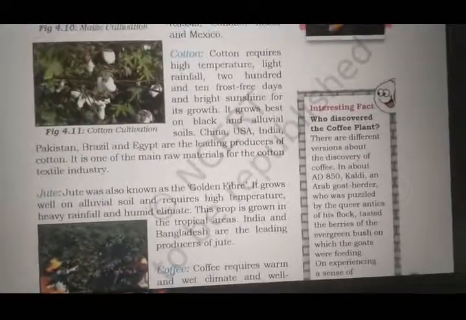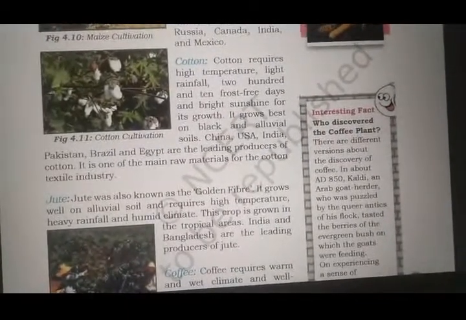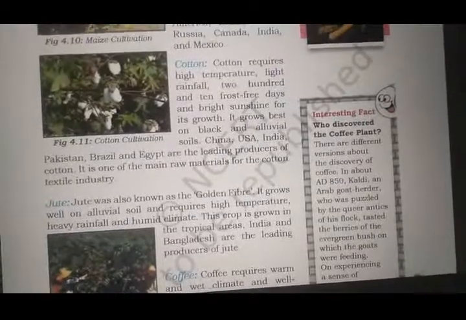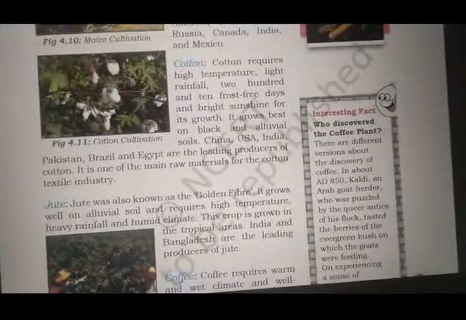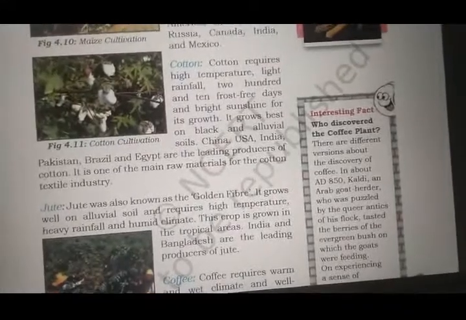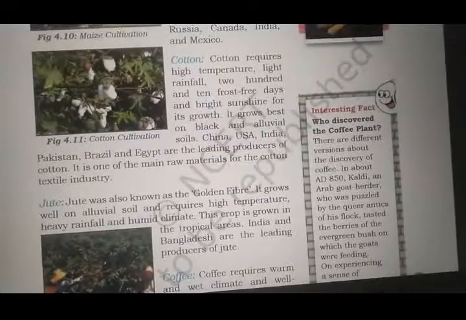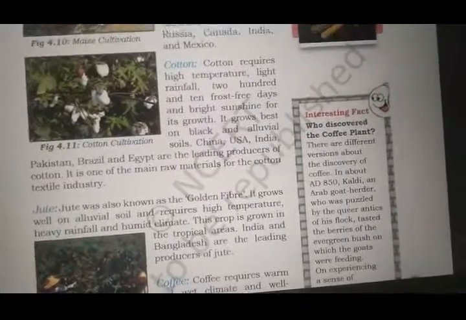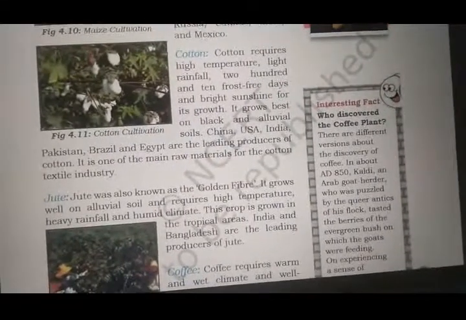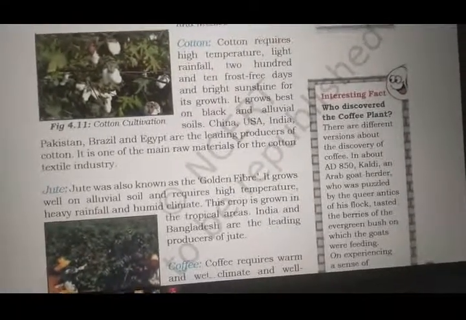It will come. Cotton. Cotton requires high temperature, light rainfall, 210 frost-free days, and bright sunshine for its growth. So cotton requires a very high temperature, very little water, that is why it is light rainfall, and 210. Please remember this number, underline it. How many days of frost-free? It is 210 frost-free days and bright sunshine for its growth. Frost is ice, water, something like that.